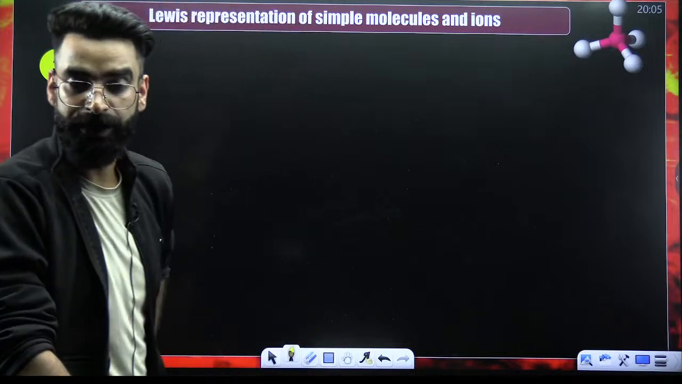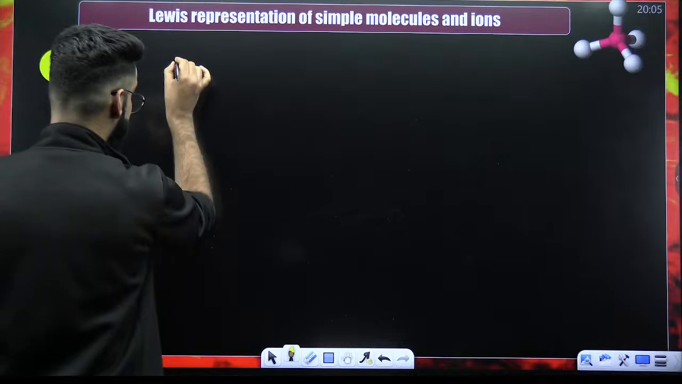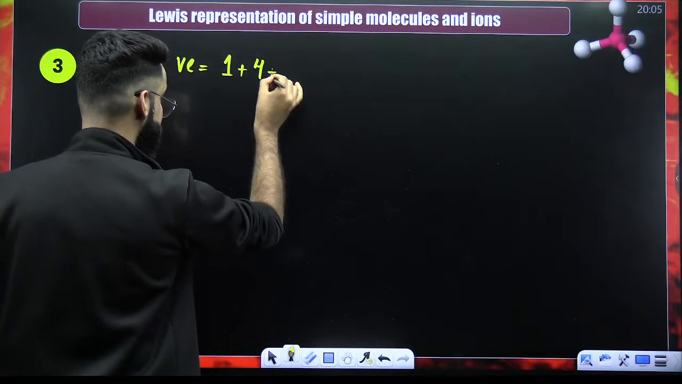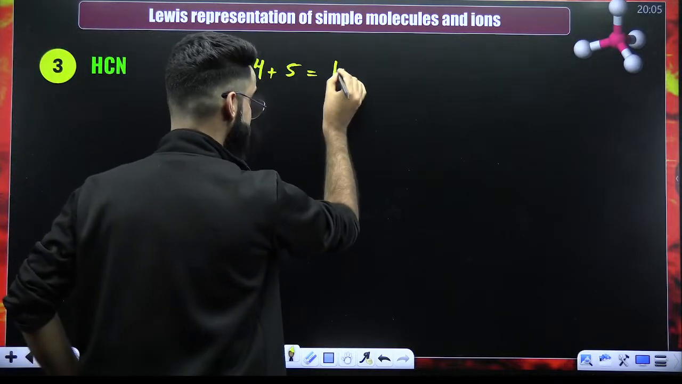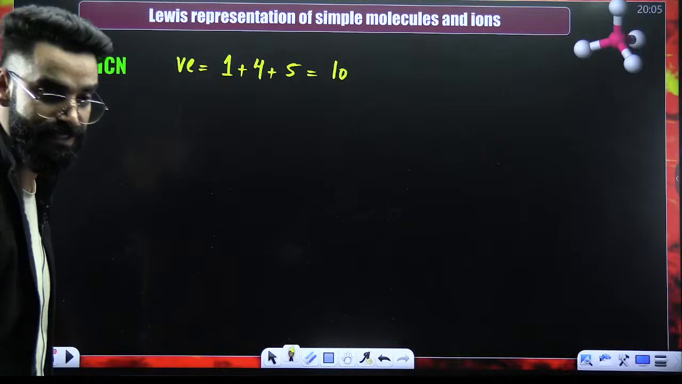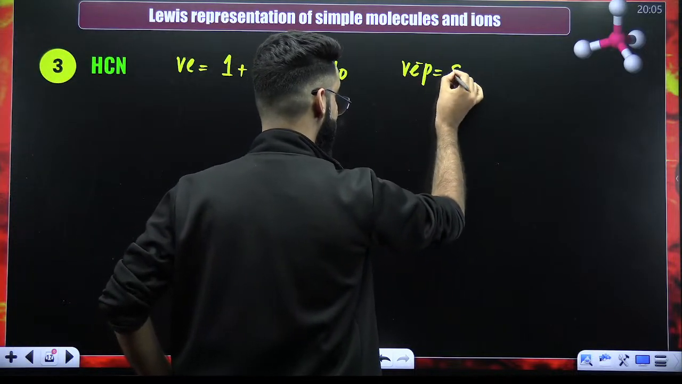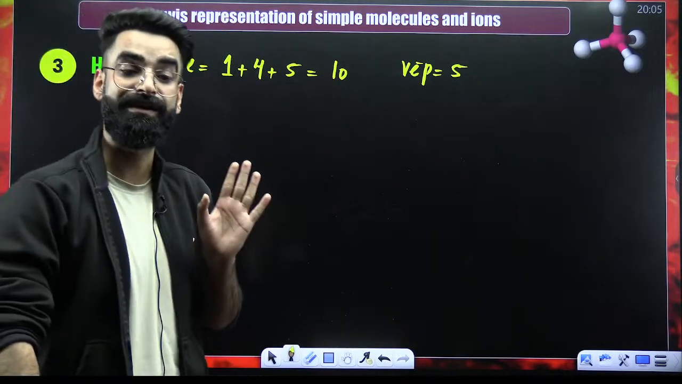For example, I've got the molecule HCN. Hydrogen has 1 valence electron, carbon has 4 valence electrons, and nitrogen has 5 valence electrons. So 5, 4, 9 plus 1, 10. In total, there are 10 valence electrons. 10 valence electrons means 5 valence electron pairs.